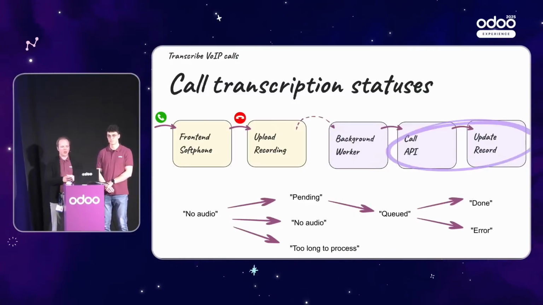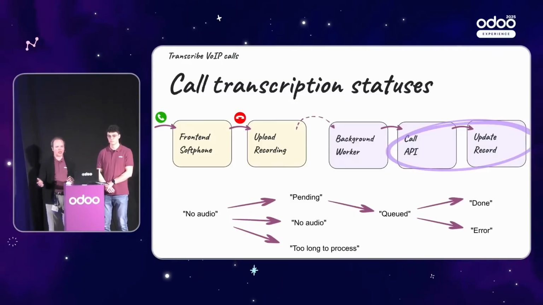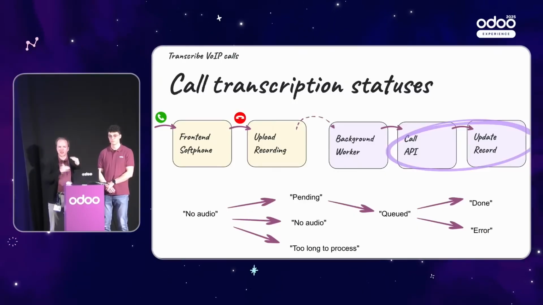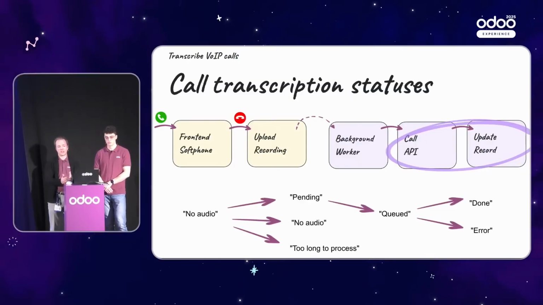And finally, the background worker is doing all the calls: it's asking OpenAI to transcribe the audio, and it's getting the transcription. If it gets the transcription, it asks for a summary. And it can also run into some errors. OpenAI can become unavailable, and then unfortunately we cannot do anything about it unless we start running our own models.